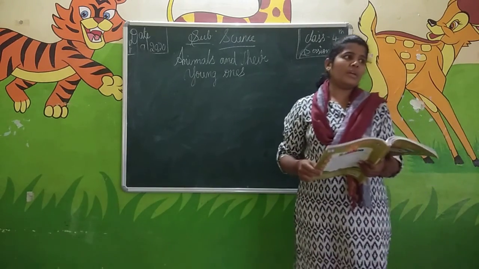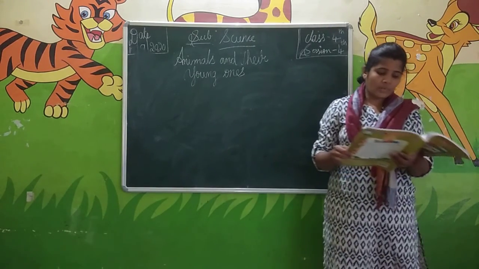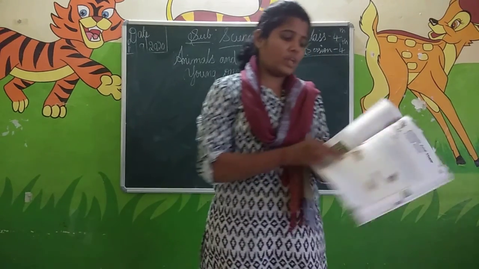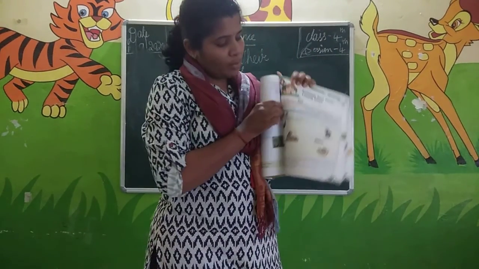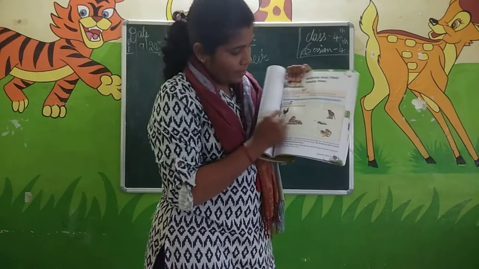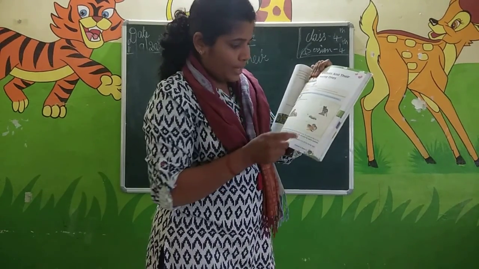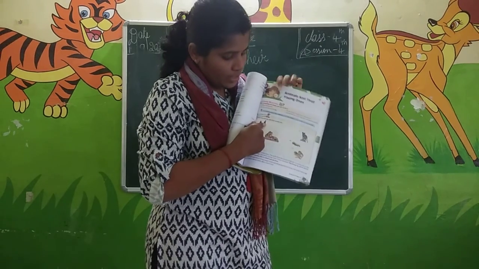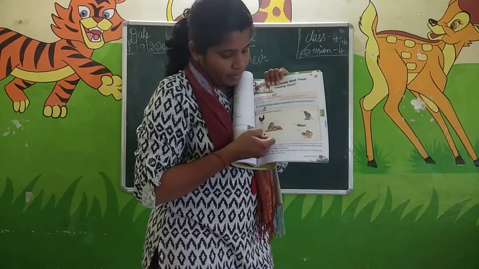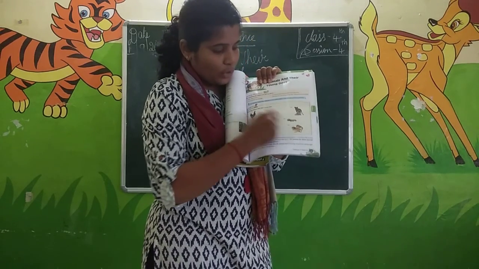Now we are going to learn about the animals and their young ones. In the picture they have given, match the animals with their young ones. Here they have given some pictures and you have to match the animals with their young ones, their small babies. This is the hen, lion, butterfly. For the young ones you have to match here.